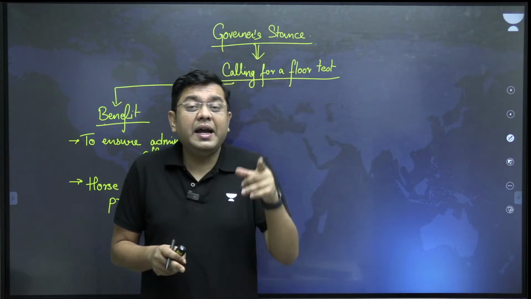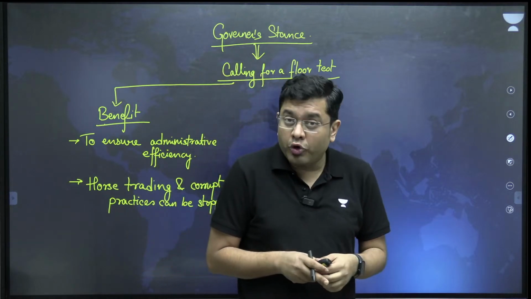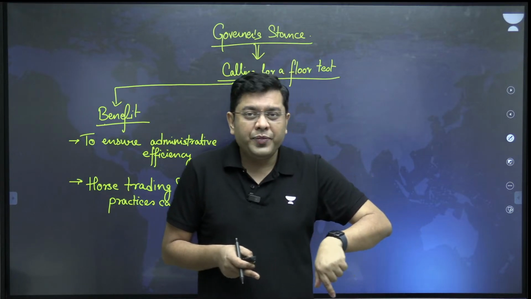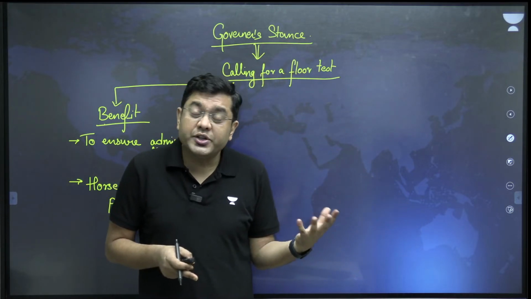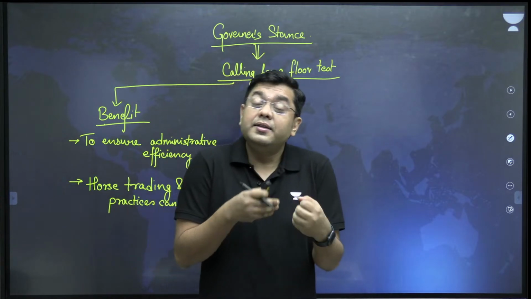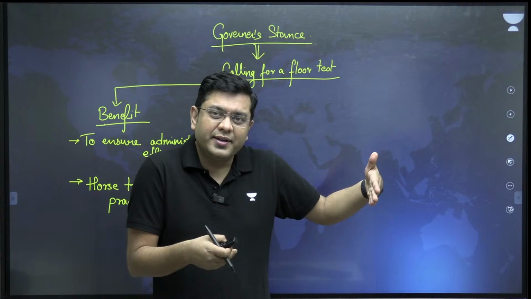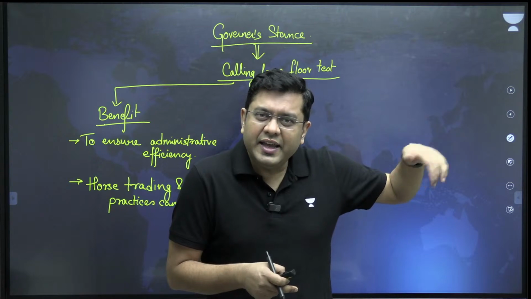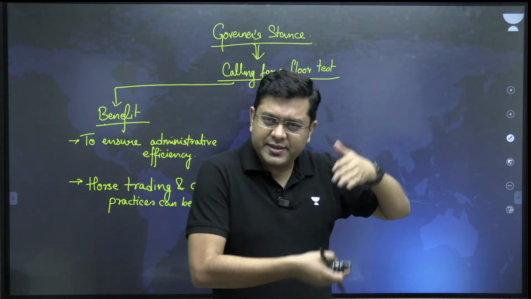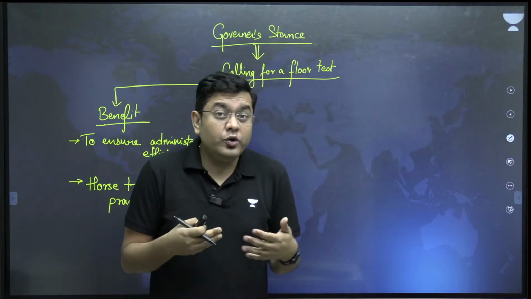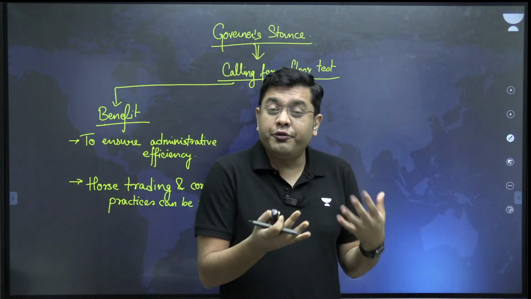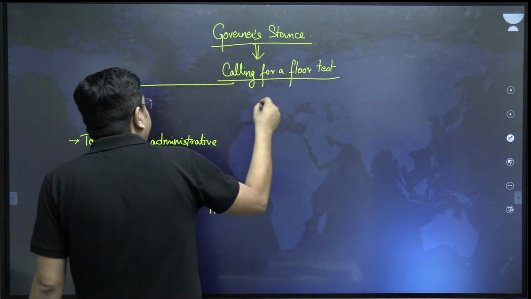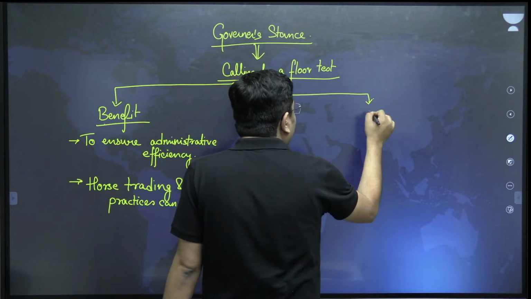So if every time, within a couple of months of a no confidence motion being defeated, the governor calls for a floor test again, that is hardly a confidence building measure in the government. And if the governor uses this stance, think about the weaponization of this stance if, let's suppose, there is a non-favorable government at the state or the center and they don't see eye to eye, which sadly the polarization of today's world politics is leading to. So that is where it can eventually lead to a kind of overreach.